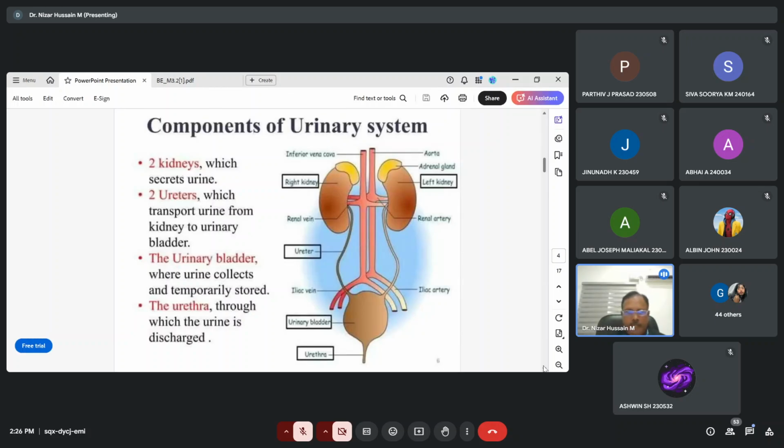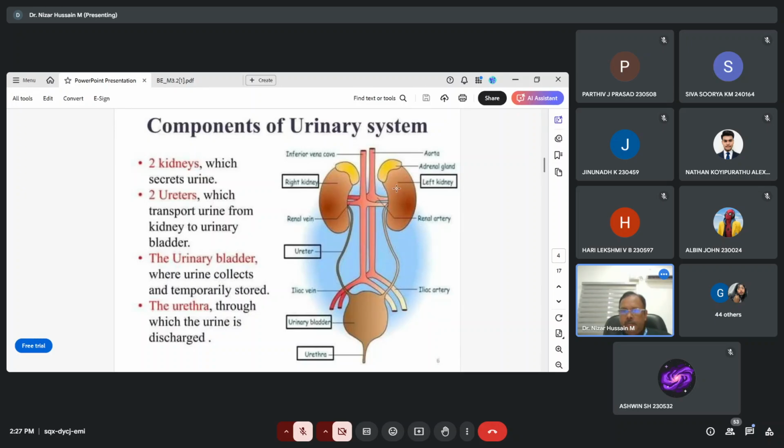Now let me tell you more about the components of the urinary system. Before going to the details about this, first you should know in our body how many kidneys are there. Two kidneys. How many ureters? Two ureters. Then one urinary bladder. These all are the components of the urinary system. It consists of two kidneys which secrete the urine and two ureters which transport the urine.